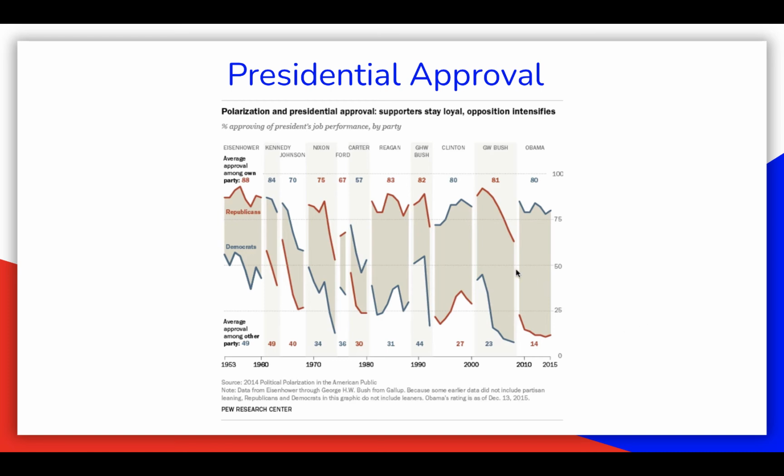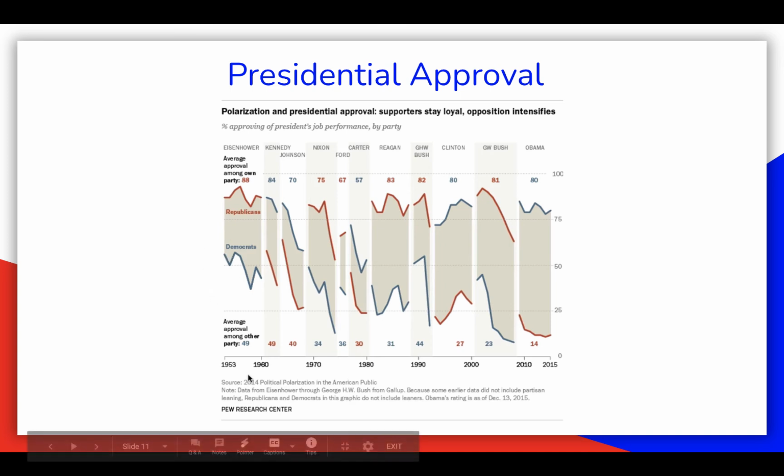So here with Eisenhower is our first one. With Eisenhower, Democrats have lower approval ratings than Republicans because Eisenhower was a Republican, but there's not as big of a difference here as there is, say, here. Look, for instance, along the bottom of this chart. See how it says 49, 49, 40, 34, 36. This is the approval rating among people who identify with the other party.